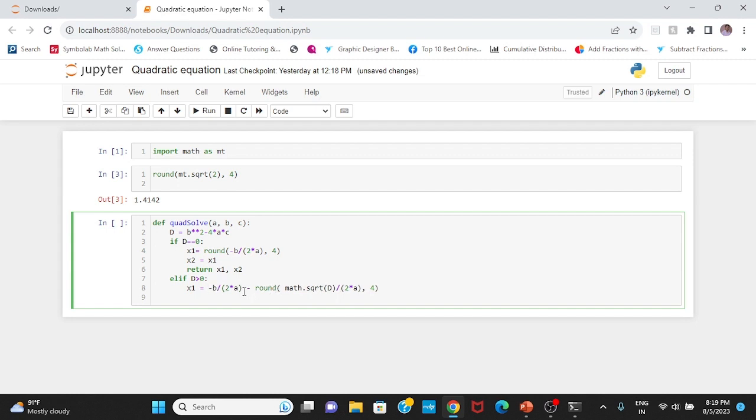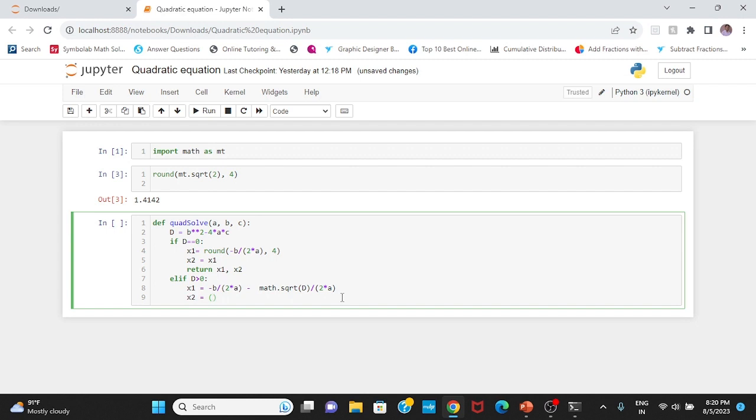So I will write here negative b over 2 times a, and I don't need the round value, so I am eliminating this from here. So it is just negative b over 2a minus math dot square root. I can even write this in one line of code as well. For x2, I will write it in the next line.